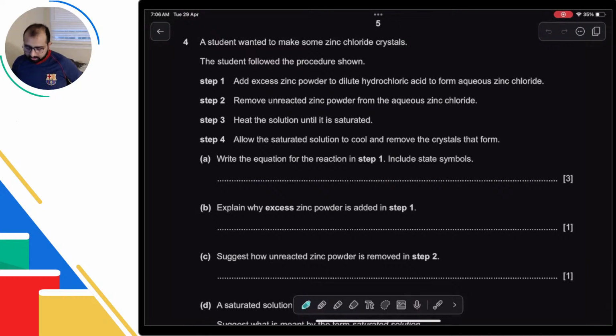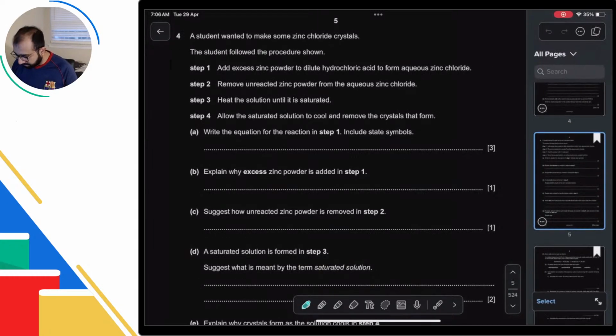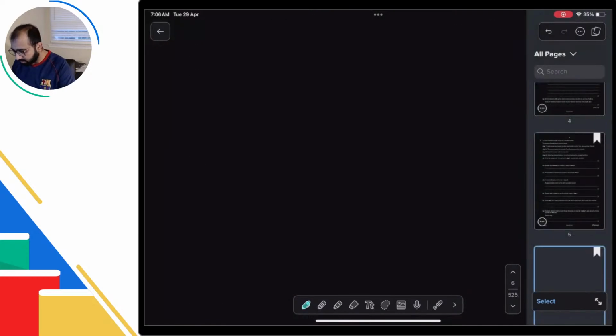here's the question. A student wanted to make zinc chloride crystal. Okay, now it's a crystal, that means it's a soluble salt. ठीक है, soluble salt बनाने के हमारे पास कितने मेथड हैं, मैं साथ साथ आपको ये रिव्यू भी कराता जाऊंगा. soluble salt बनाने के हमारे पास, अगेन ये एटीपी का क्वेश्चन है, पेपर 2 में या पेपर 4 में आया है. ठीक है, and yes, all the topics that I do, all the questions that I do, they will be relevant to both O levels and IGCSE, so it's very important that you go through all of those.